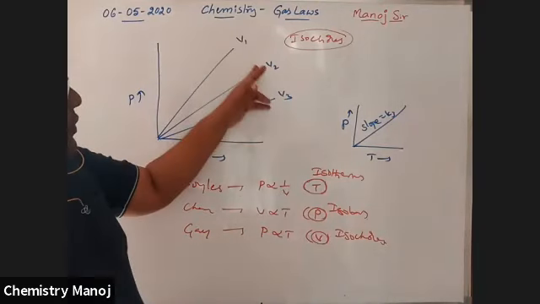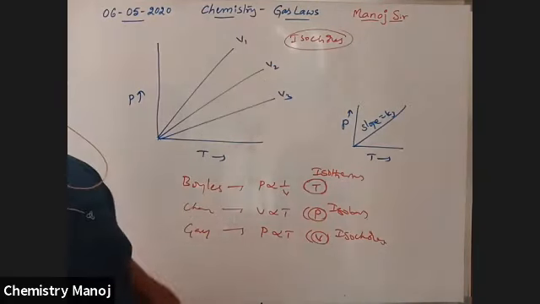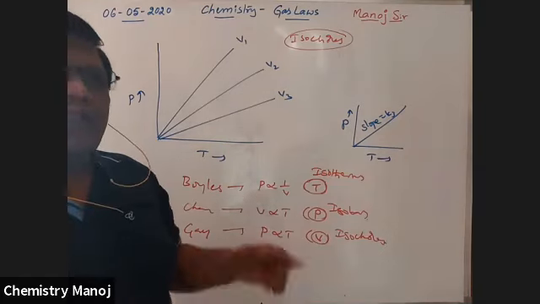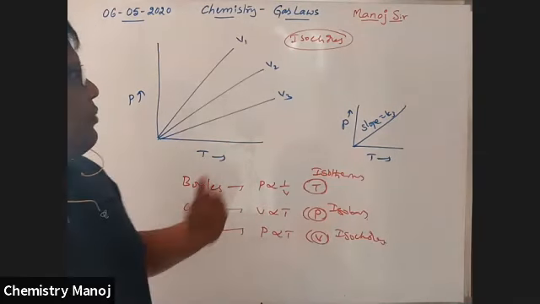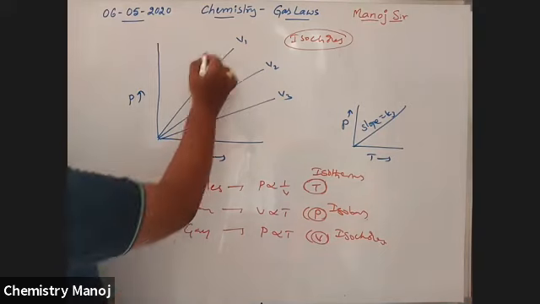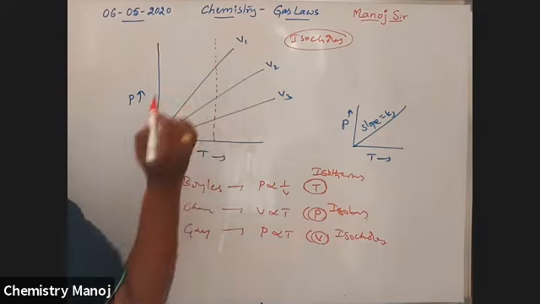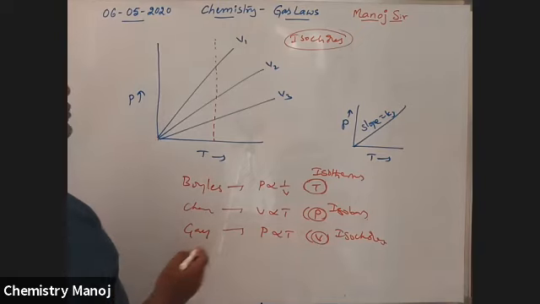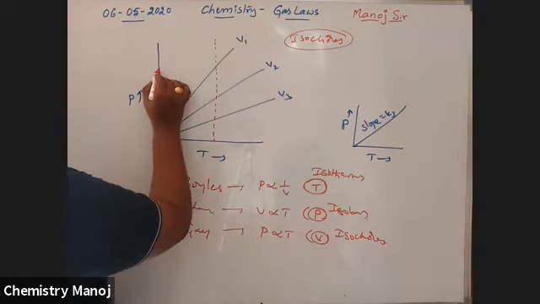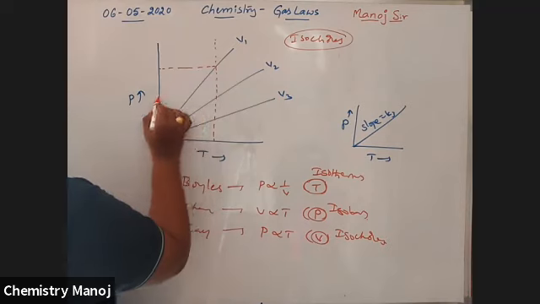Now, what is the relation between these volumes, V1, V2, V3? V1 equal to V2 equal to V3, or V1 greater than V2, or something else. How to recognize it? Draw a vertical line, which means the temperature is constant. Then, corresponding to that temperature, identify the pressure values corresponding to each volume.